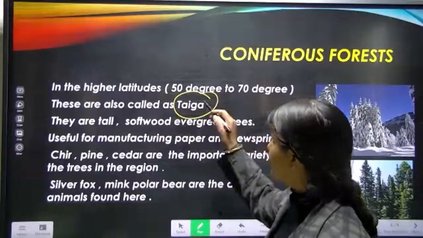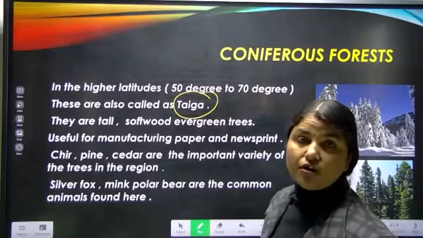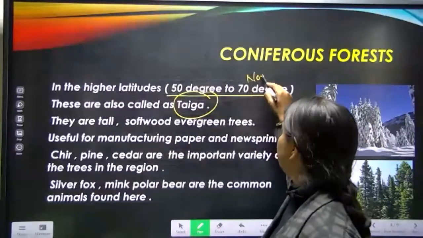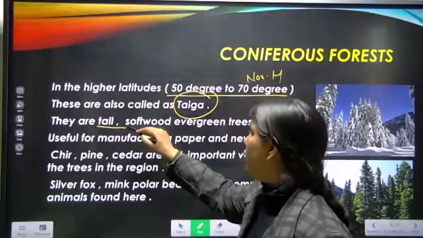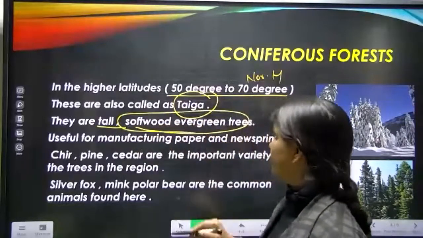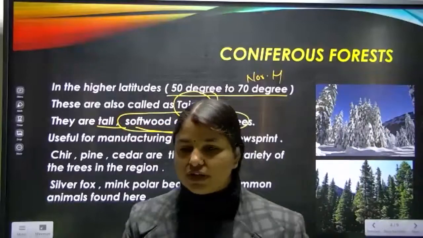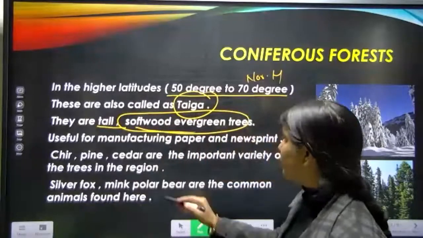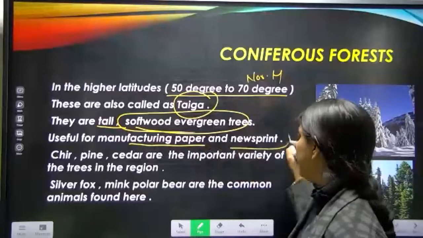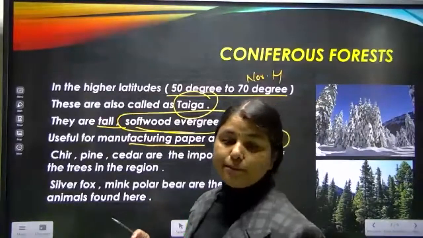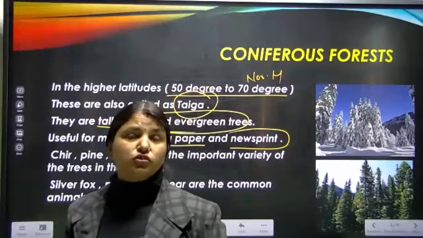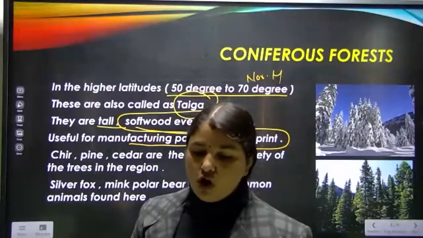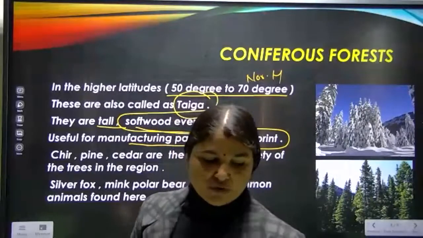Now which kind of trees do we find here? In this coniferous region from 50 degree north to 70 degree north in the northern hemisphere, we find tall softwood evergreen forest trees, which are useful for manufacturing of paper and newsprint. Means the trees by which we can make paper, newsprint, and matchsticks. All these types of trees we can find over here.